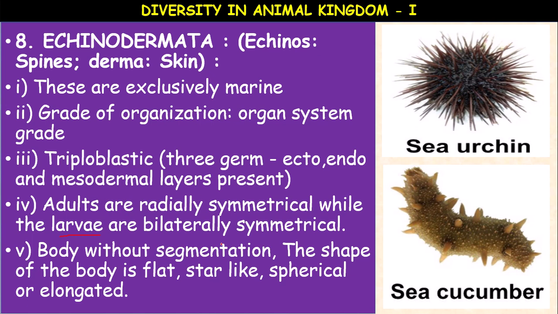Examples: Asterias, the starfish; Echinus, the sea urchin; Cucumaria, the sea cucumber. Echinus is the common name sea urchin, and sea cucumber is the common name, with the scientific name Cucumaria.